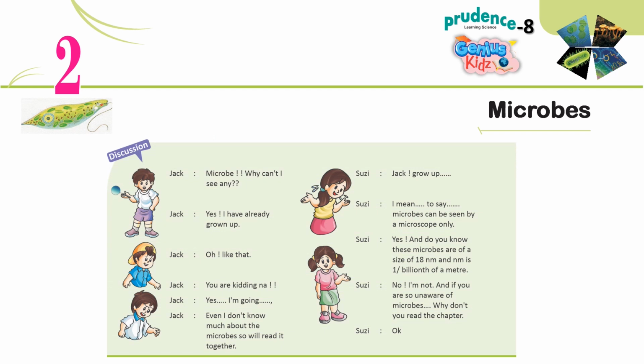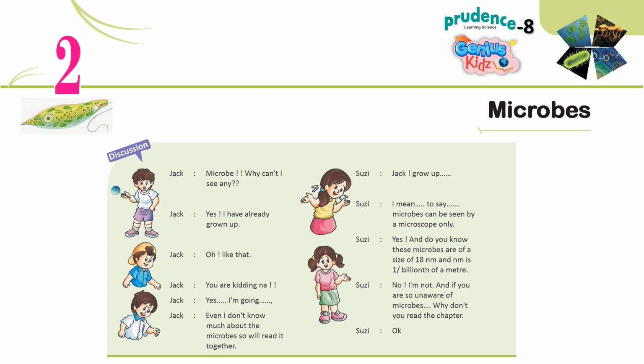Discussion. Jack: Microbes, why can't I see any? Susie: Jack, grow up. Jack: Yes, I have already grown up. Susie: I mean to say microbes can be seen by a microscope only. Jack: Oh, like that.